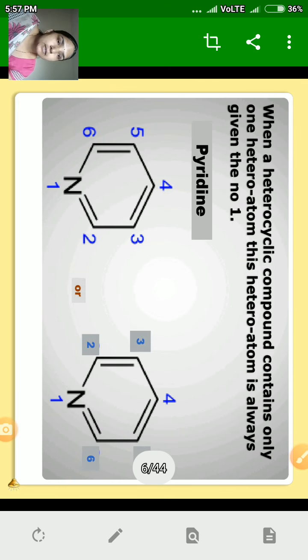Numbering. When a heterocyclic compound contains only one heteroatom, this heteroatom is always given number 1. For example, in the case of pyridine, the heteroatom is nitrogen. Nitrogen is given number 1 and the other carbons are numbered 2, 3, 4, 5 and 6. It may be numbered clockwise or anti-clockwise because only one heteroatom is present in the ring.